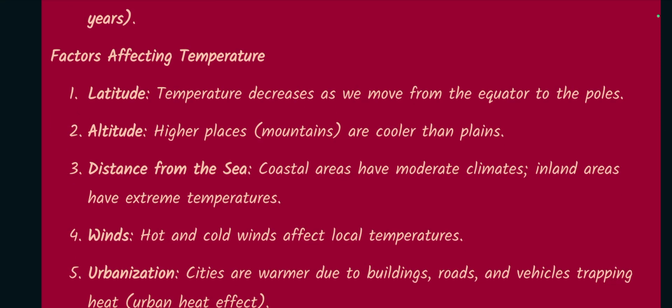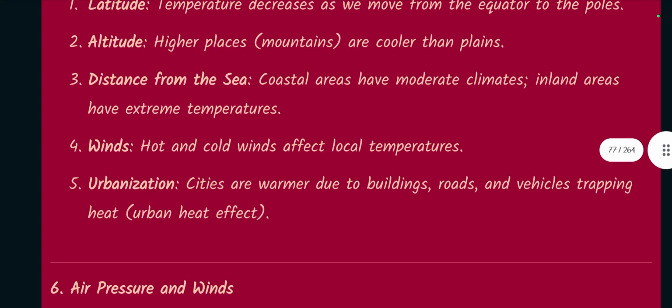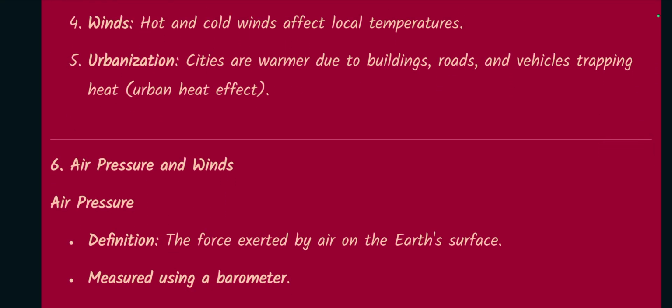Factors affecting temperature. Latitude, temperature decreases as we move from the equator to the poles. Altitude, higher places like mountains are cooler than plains. Distance from the sea, coastal areas have moderate climates, inland areas have extreme temperatures. Winds, hot and cold winds affect local temperatures. Urbanization, cities are warmer due to buildings, roads, and vehicles trapping heat. Urban heat effect.